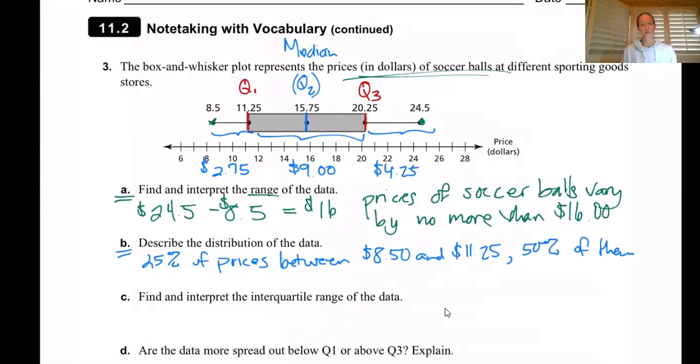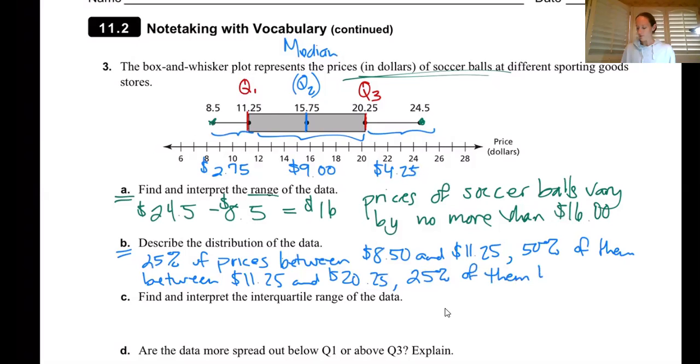We can say that then the next one, 50% of our data. I've already said prices, so I can just use the pronoun them, that's okay. 50% of them are between $11.25 and $20.25. And then 25% of them are between $20.25 and $24.50. I kind of ran out of room there at the end because my iPad screen, actually, I think